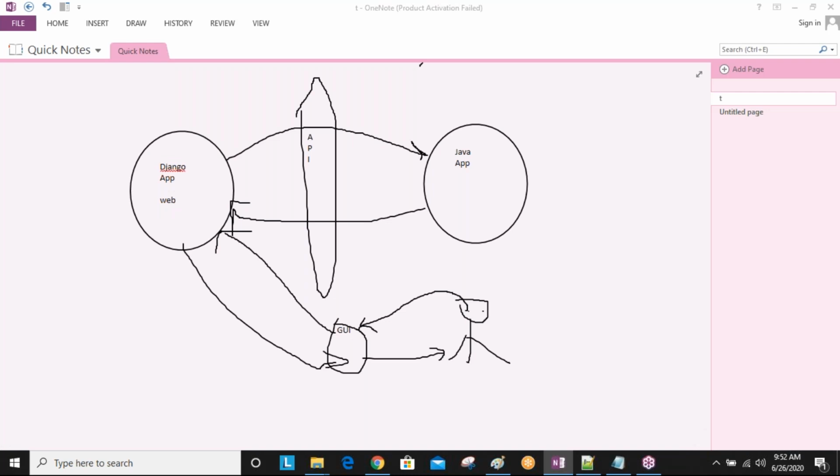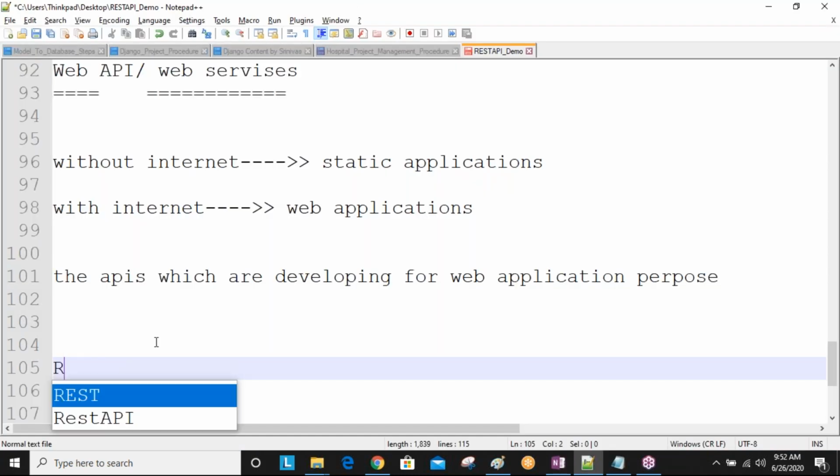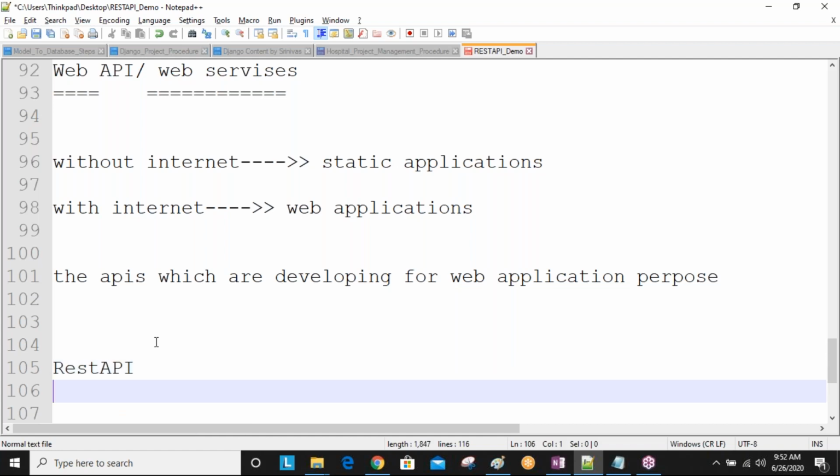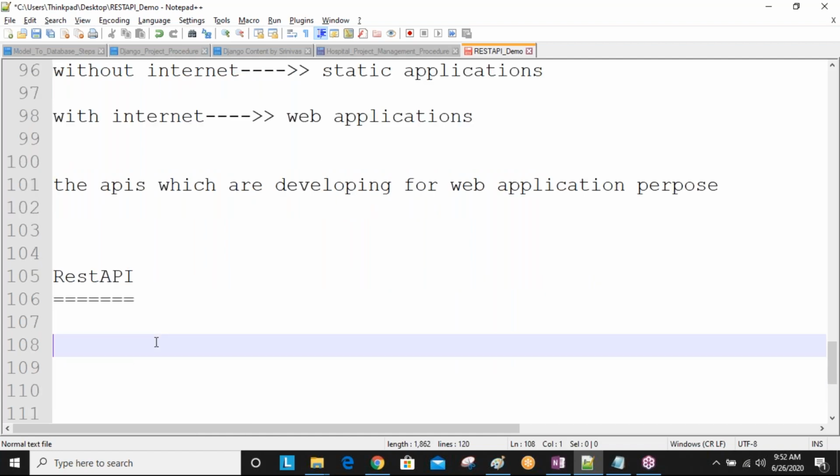Okay. So different kinds of APIs are available: web API, SOAP APIs, like so many things. That's why we are going to discuss particularly REST API. This is our main content.